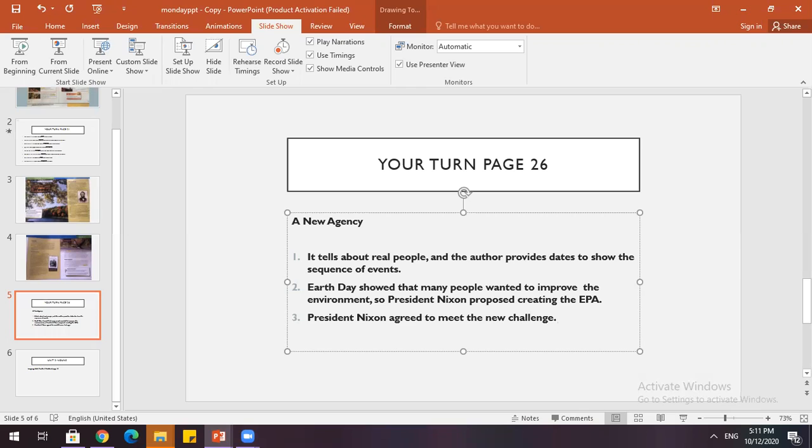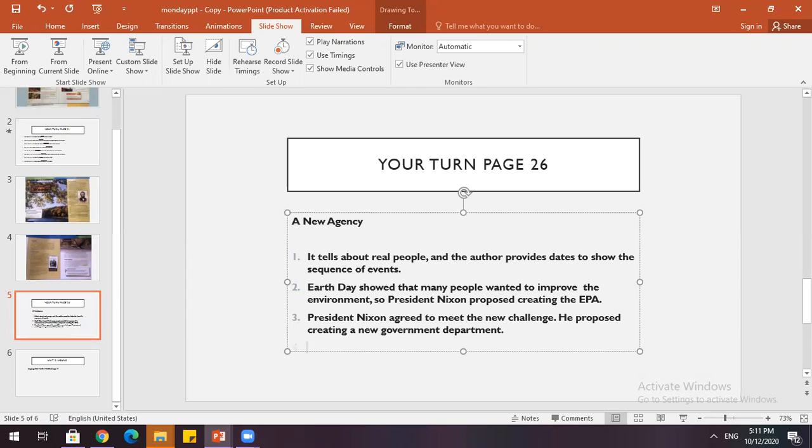What else? He proposed creating a new government department that was dedicated to environment protection.